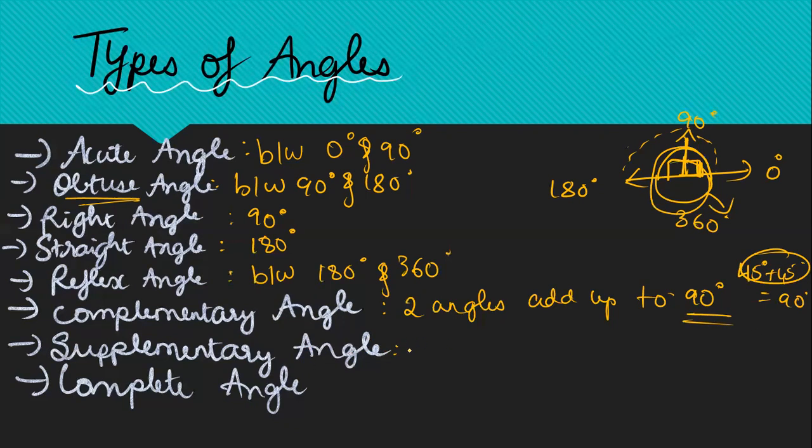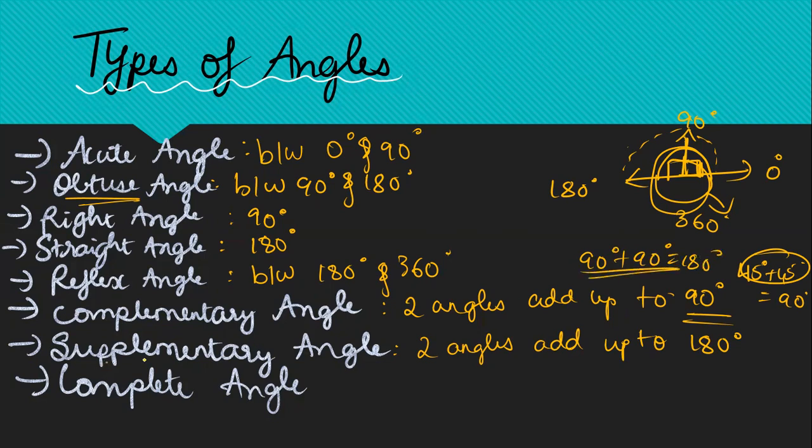Okay. Supplementary angle is when two angles add up to 180 degrees. For example, 90 degrees plus 90 degrees gives us 180 degrees. That means this is a supplementary angle. Okay, supplementary angles I would say. Yeah.